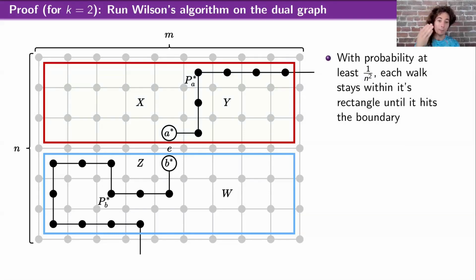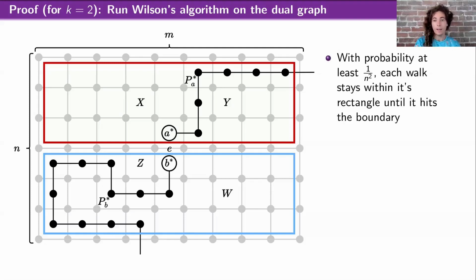And that means that regardless of what the horizontal walk does, all that can do is leave the rectangle earlier, and that's fine. If it leaves here, this proves that with probability at least 1 over n, the random walk will leave the red rectangle either to the top or the sides, never crossing the midline. And similarly for the bottom walk, so we just multiply those together and we get 1 over n squared.